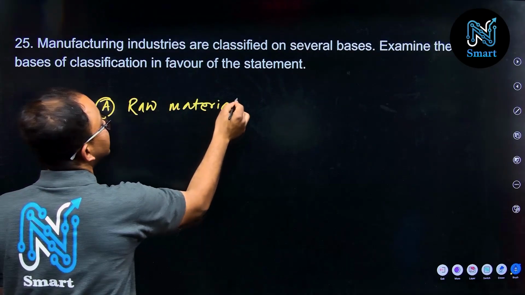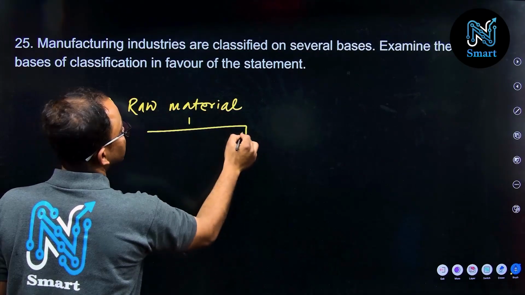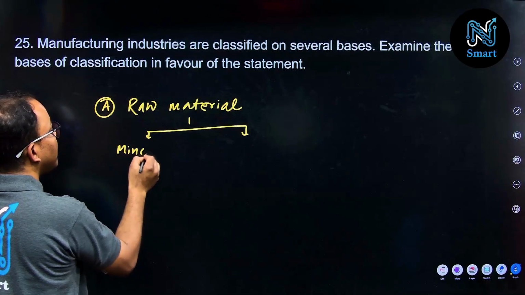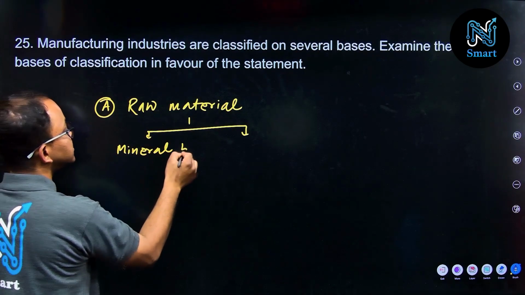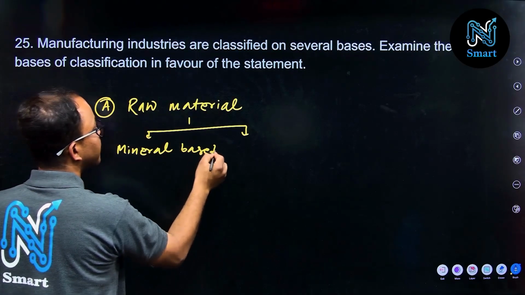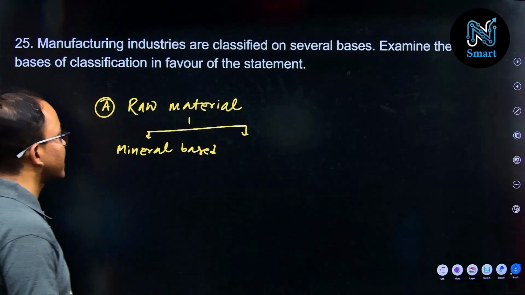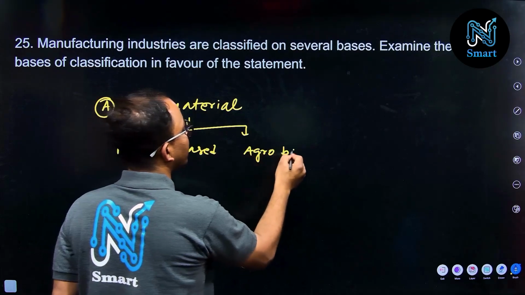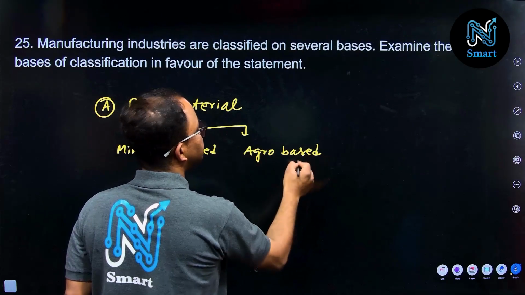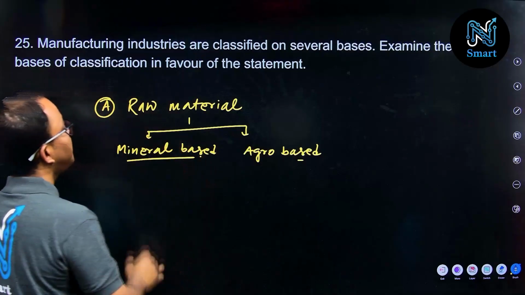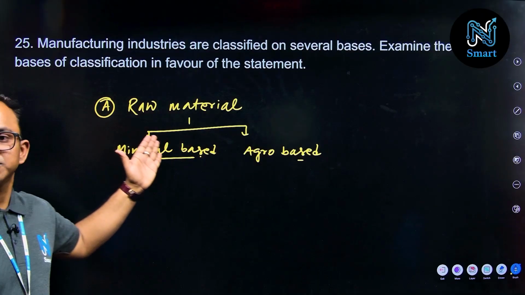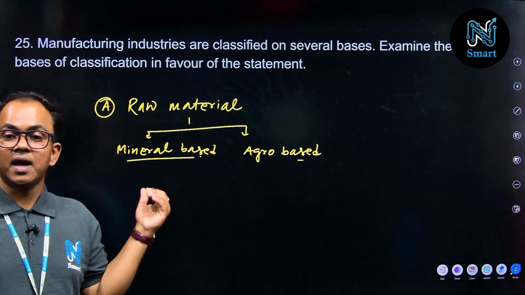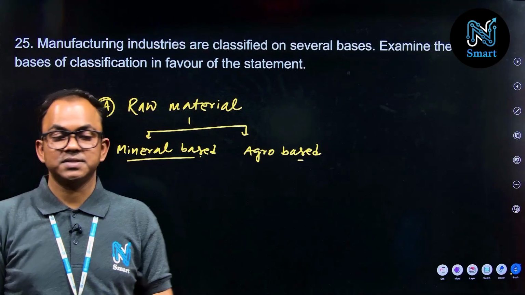On the basis of raw material you have mineral based industries and agro based industries. So you have to highlight that classification.